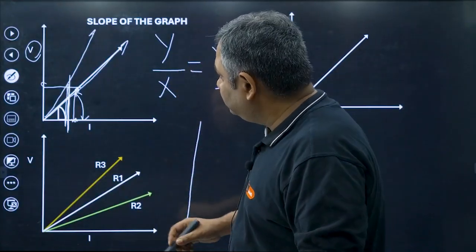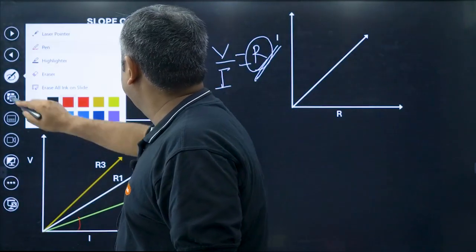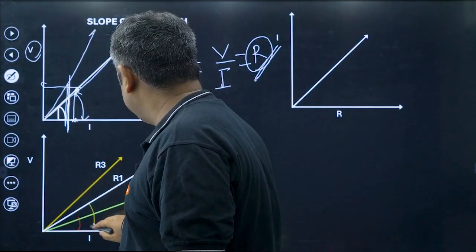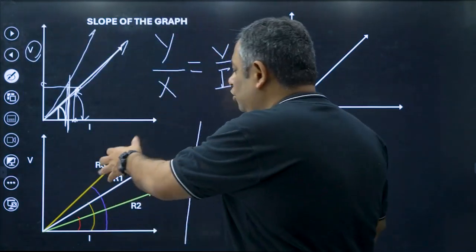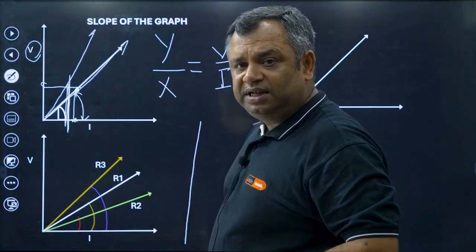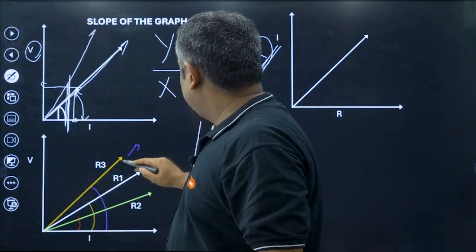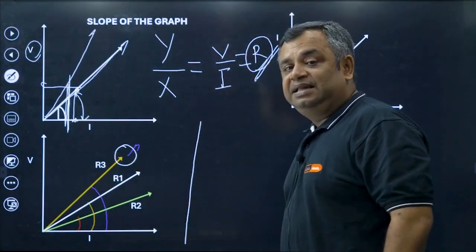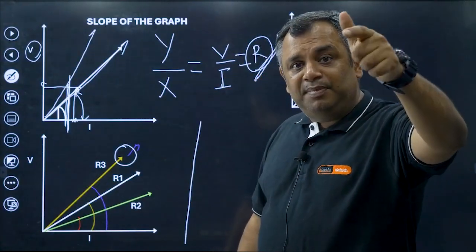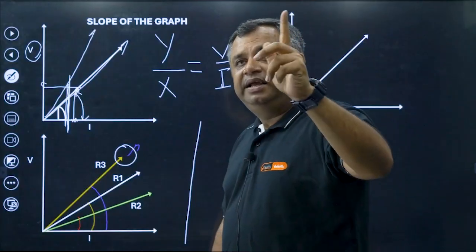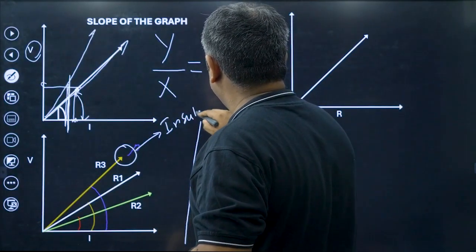Okay, so let us see here. We have three. So this is first angle, then I have got this as the second angle, and then I have got this as the third angle. Just by looking, you can tell which angle is the highest or the largest. So the R3 is the largest one. R3 is the largest one. That means R3 has got the highest resistance. And amongst alloys, metals and insulators, which has got the highest resistance? Insulators. So R3 is an insulator.